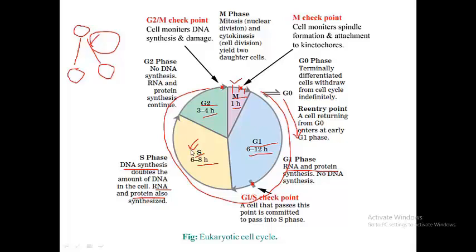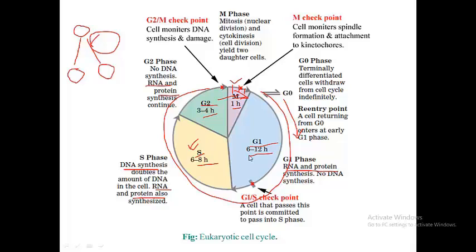That's why this is duplication. That's called duplication of DNA. After that, in G2 phase they also produce RNA and protein that is needed for the mitosis phase. In M phase, cell division occurs, so that two daughter cells are formed.